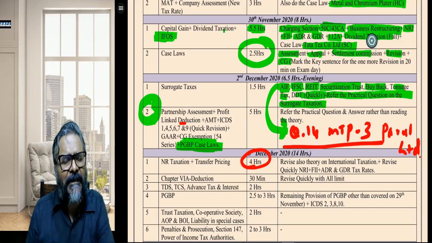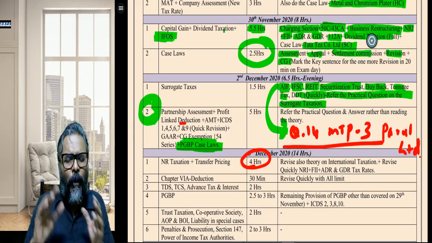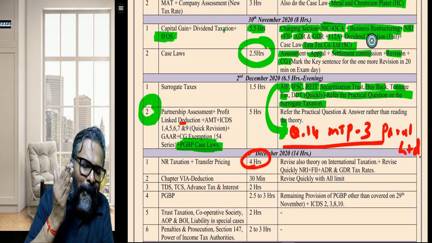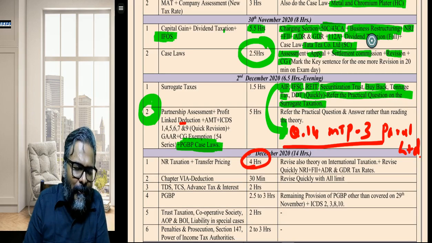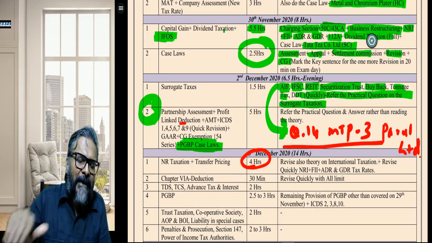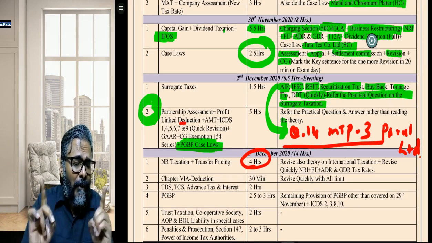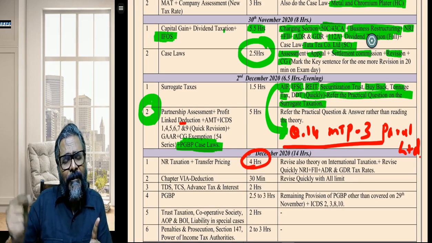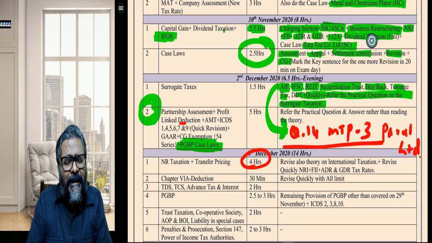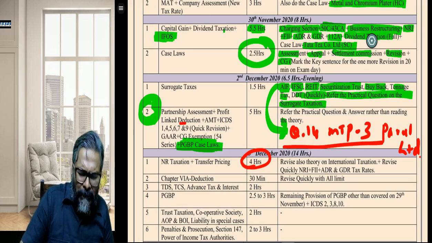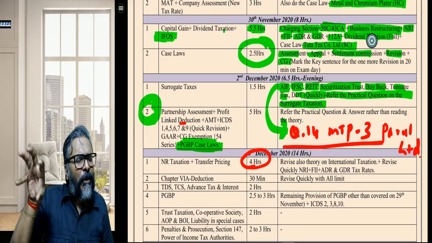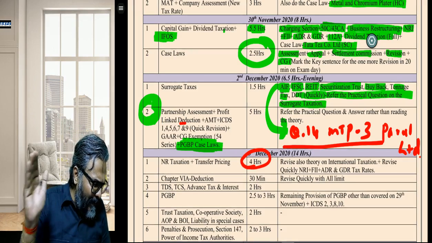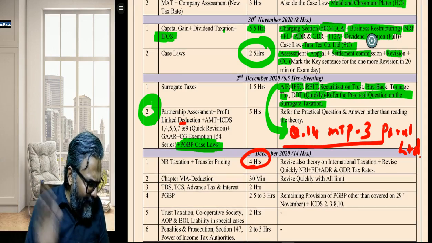And also, students, there are certain explanations. Do you know what that explanation is? Once it is proved that the income of the non-resident in the form of interest, royalty and FTS is deemed to accrue or arise in India, then it becomes irrelevant to decide whether the non-resident has actually rendered the services in India. And also, it is irrelevant whether the non-resident has got a place of residence or a permanent establishment in India. These become irrelevant tests, students.